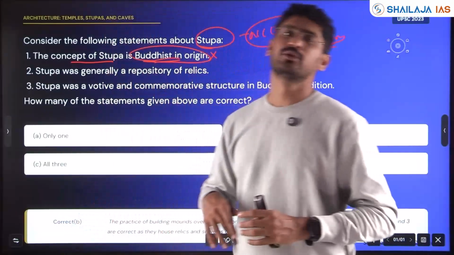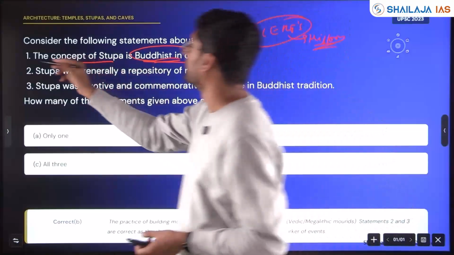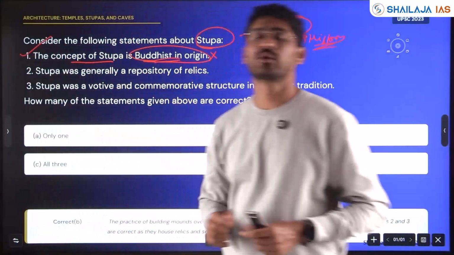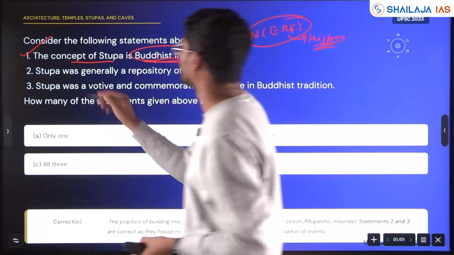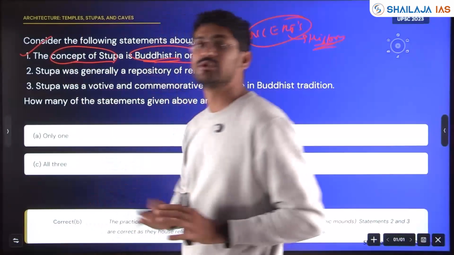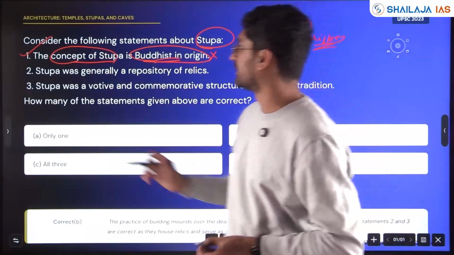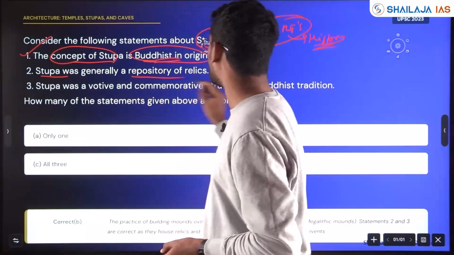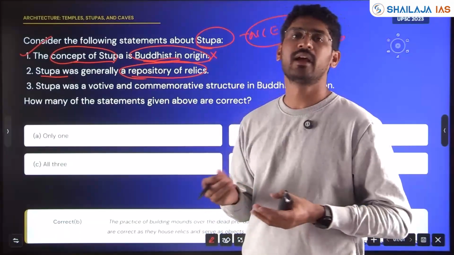Buddhist architects used the stupa and built on the architecture of the stupa. So the concept of stupa is not of Buddhist origin, but they made use of stupas in their architecture. Stupa was generally a repository of relics, either Buddhist relics or the relics of the monks.